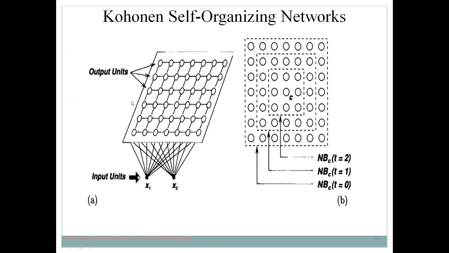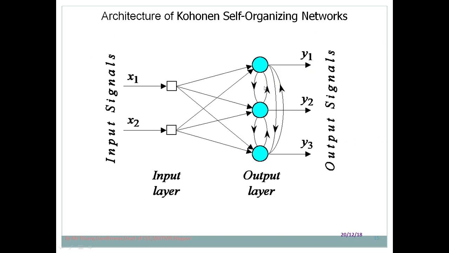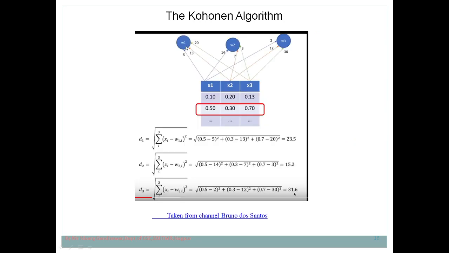The self-organizing map is part of unsupervised learning, and especially competitive learning. That means the nodes in the output layer compete with each other to get activated. Here we have seen three nodes competing with each other to get selected, and the node selected is the one with the minimum Euclidean distance. Node O2 in the output layer gets selected because it has the lowest Euclidean distance. Here we have seen how to calculate the Euclidean distance. This is how the self-organizing map works.